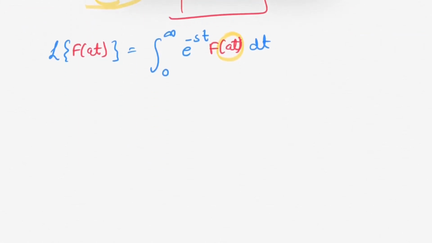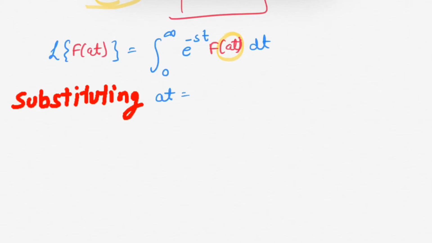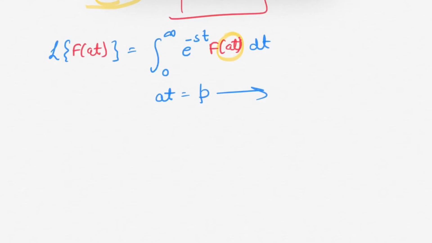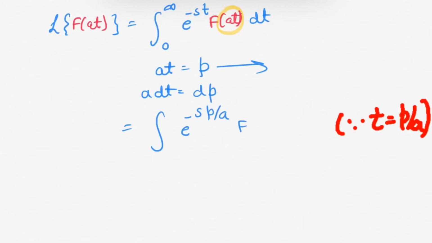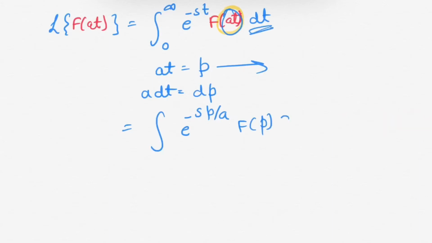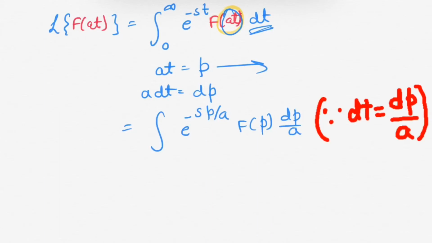Now substitute at with p. So substituting at equals p, now differentiate this equation. On differentiating, we have a dt equals dp. Now substitute t with p and dt with dp. On substituting, we have the integration of e to the power minus s p over a, and f of at will be f of p, and dt will be dp over a.